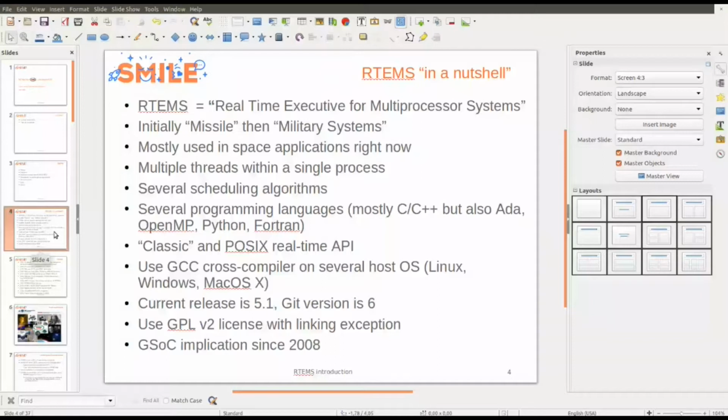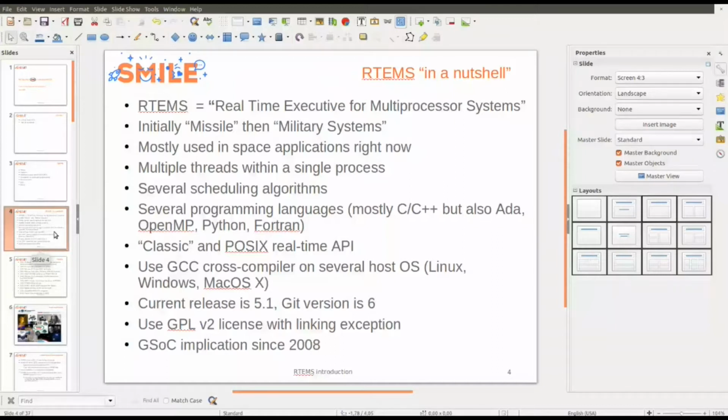The compilation uses a GCC cross compiler. You can compile on several hosts, most of the time Linux, but sometimes Windows, because people working on RTEMS are not computer specialists. Most of the time they are scientists working on a specific technology, and so they are not fluent with computer science. You can compile on Mac OS X, and I think you can compile on Solaris too, but I don't remember. Of course, I will use Linux for the demonstration.